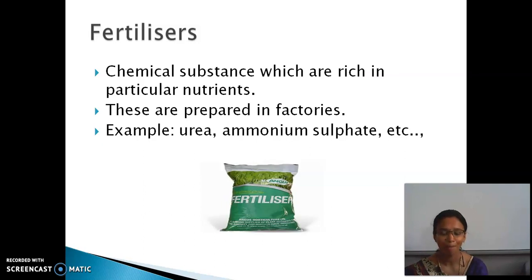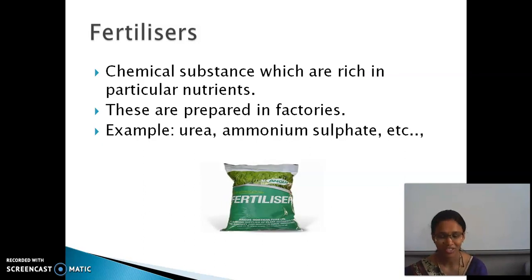What do you mean by pH? Answer me. Yeah, pH is nothing but percentage of hydrogen. So the farmers used to take a small quantity of soil and give it to the soil testing center.